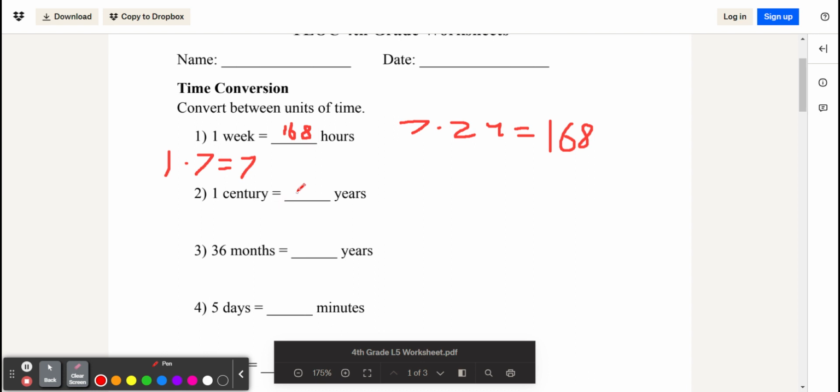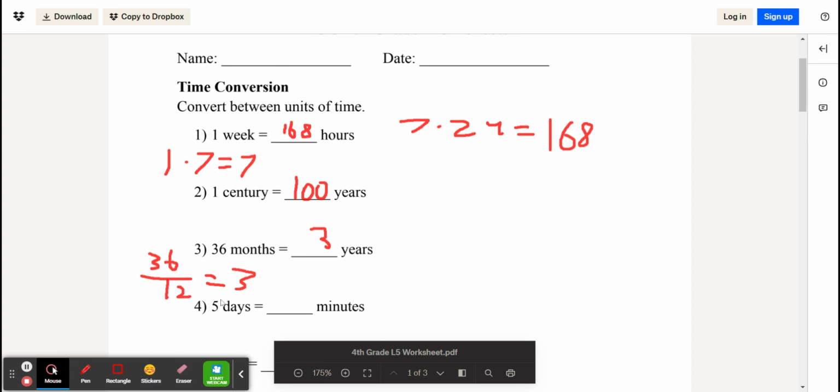1 century is 100 years, and so we can just directly convert to that. 36 months to years. There are 12 months in a year, so we'll divide by 12, which will give us 3. So we have 3 years.